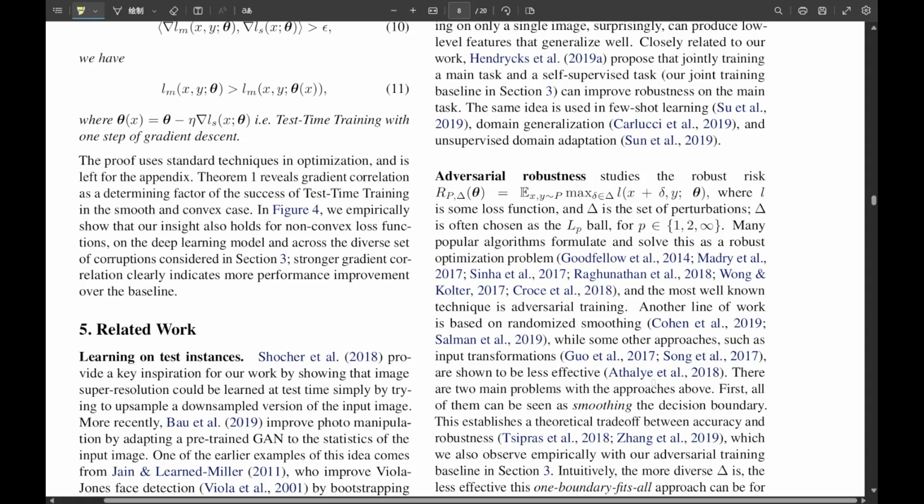That's a powerful vision. What's next for TTT research? The paper lays out a few clear paths. One is just broader applications, trying TTT for tasks beyond classification, like segmentation or detection, and in other domains like speech or language processing. Another is leveraging domain expertise. If you know something specific about the potential shifts in your application, you could design even smarter, more targeted self-supervised tasks to boost TTT's effectiveness. Makes sense. And using TTT itself as a research tool.